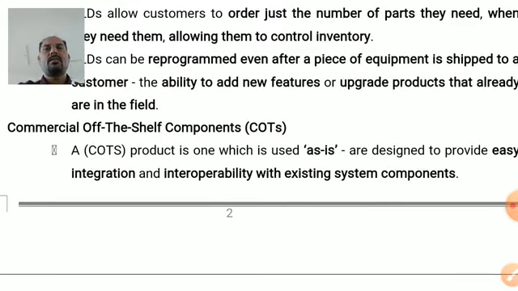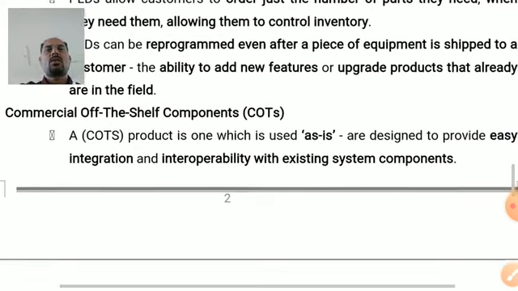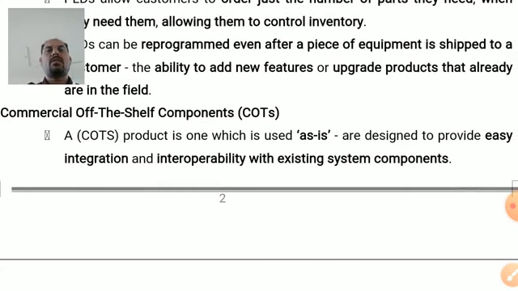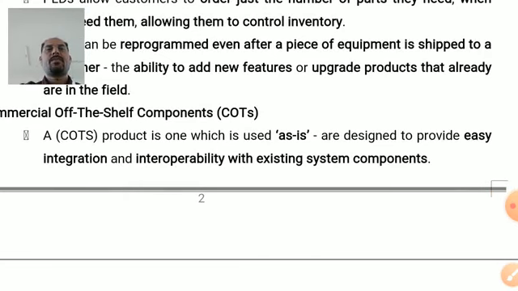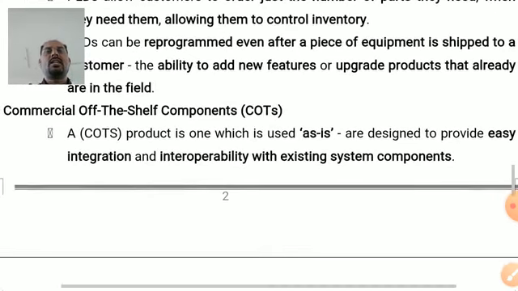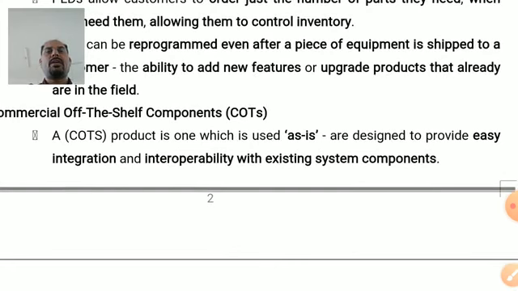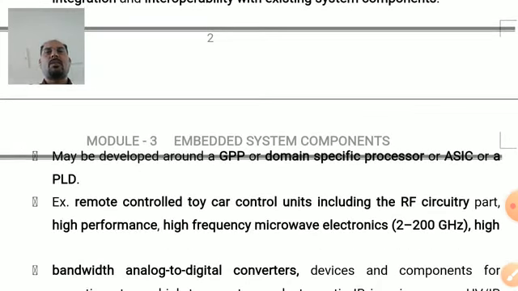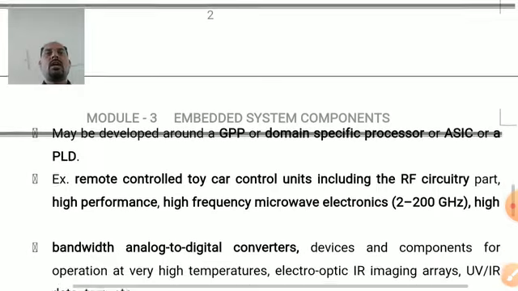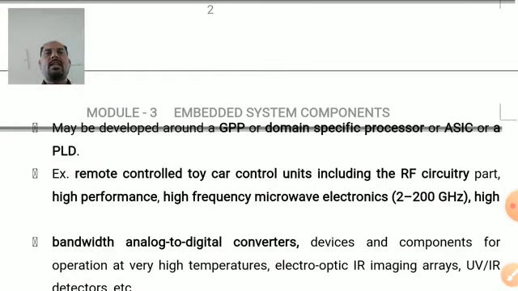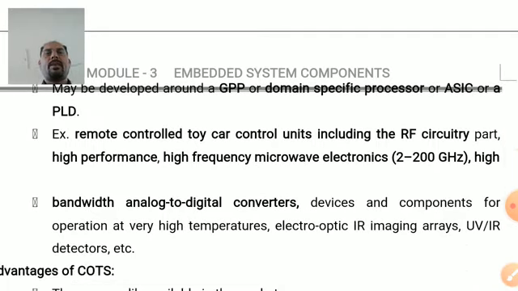Then the next topic is commercial off-the-shelf components, that is COTS. A COTS product is one which is used as is, and they are designed to provide easy integration and interoperability with existing system components. They may be developed around a general purpose processor or a domain specific processor or application specific integrated circuit or a PLD.